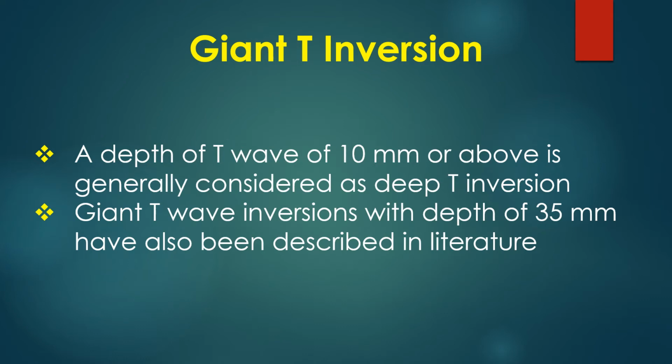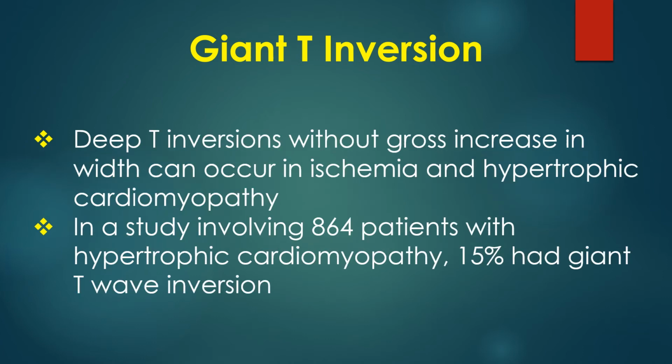Giant T-wave inversion with depth of 35 mm have also been described in literature. Deep T inversions without gross increase in width can occur in ischemia and hypertrophic cardiomyopathy. In a study involving 864 patients with hypertrophic cardiomyopathy, 15% had giant T-wave inversion.